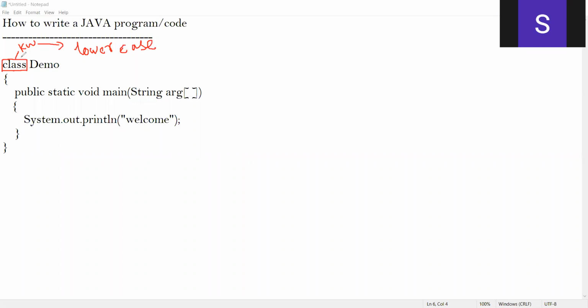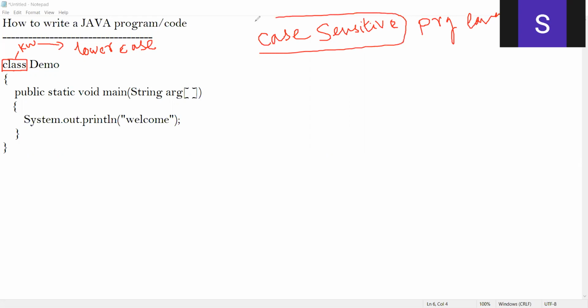You need to remember. Why should we remember? Because Java is a case-sensitive programming language. What is a case-sensitive programming language? It says, I'm quite sensitive to the case.